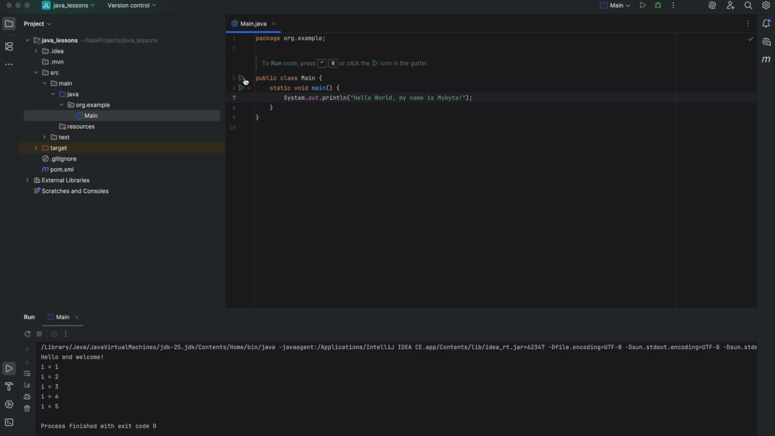And let's hit this triangle one more time, hit run. As you can see in the console, it says Hello world, my name is Makita, and you will see your name. Congratulations, you have created your first Java program. As you can see, the logic is created in the class Main.